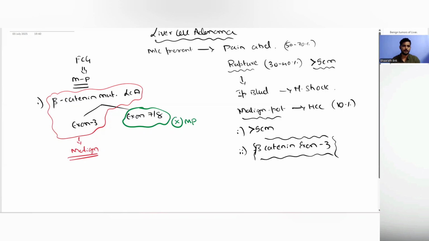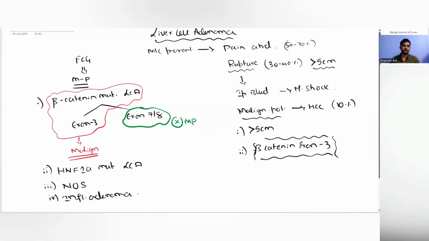So this was one. And second, it has also been associated with HNF1A mutations, right? So it is HNF1A mutated liver cell adenoma. And as I told you, it may also be associated with FAP. The third is not otherwise specified, or it could be an inflammatory adenoma.